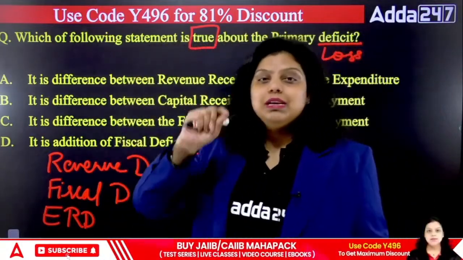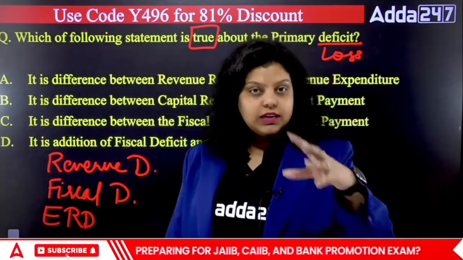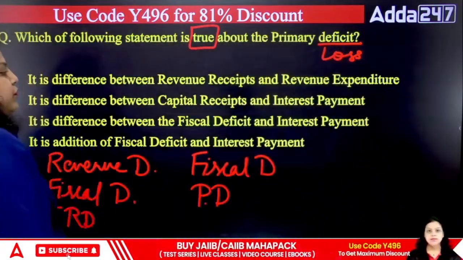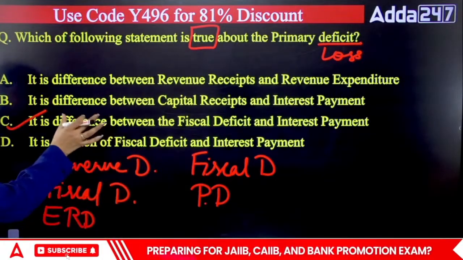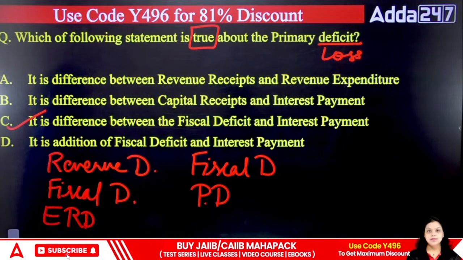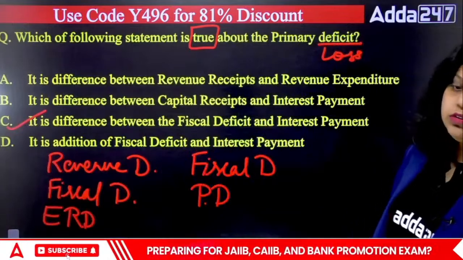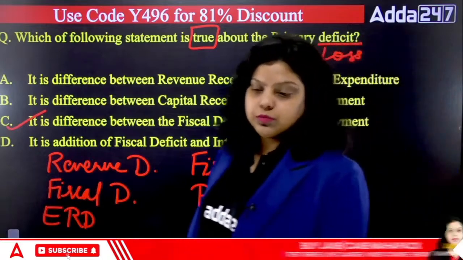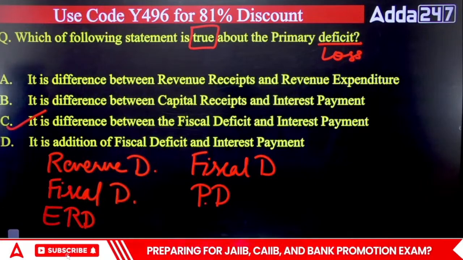When the government is borrowing money, a certain rate of interest has to be paid by the government to the person, country or organization from whom the government is taking money. So the primary deficit is the difference between the money that has been borrowed and the interest payment that we have to pay. The answer is the difference between the fiscal deficit and the interest payment. Whatever the difference between the fiscal deficit and the interest payment, that will be known as your primary deficit. So the right answer is option C. Clear? It is the difference between fiscal deficit and interest payments.